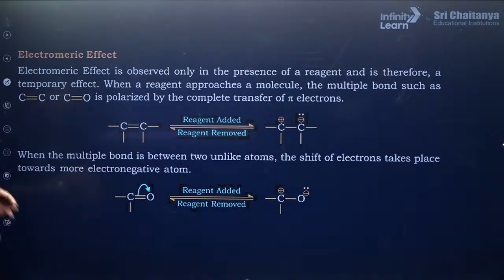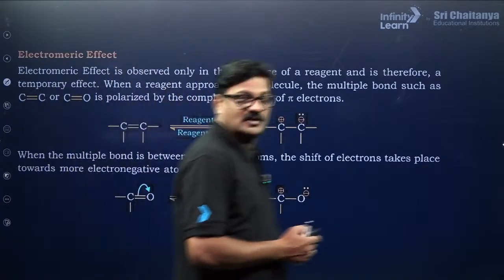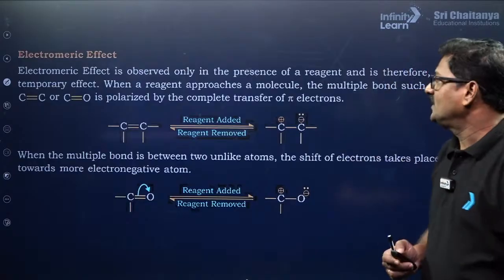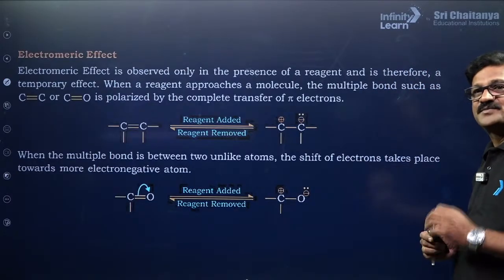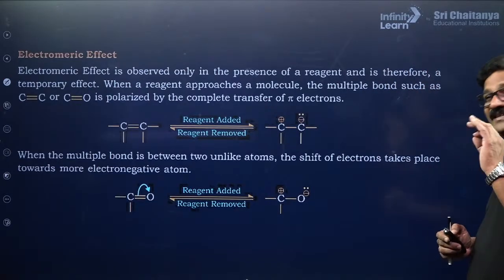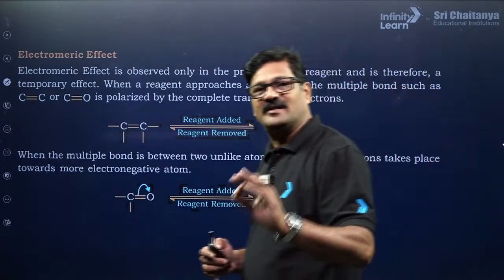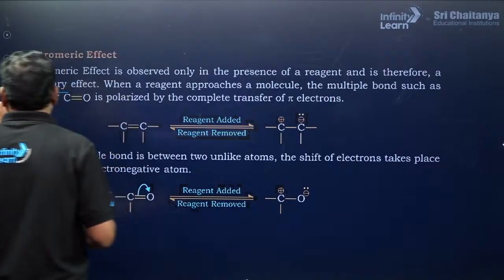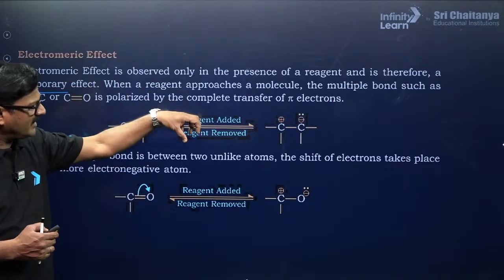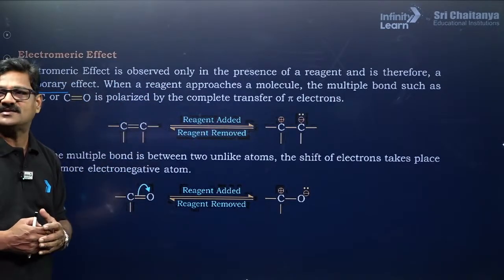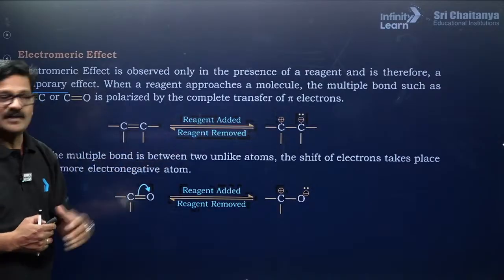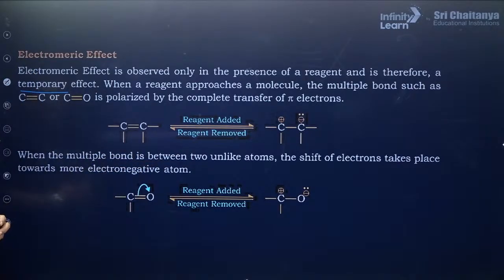So electromeric effect, after that all the things will come across once again. Electromeric effect is observed in the presence of an attacking reagent, and therefore it is a purely temporary effect. As long as the reagent is in the reaction mixture, you see this polarization. Now this is of two types, positive electromeric effect and negative electromeric effect. That is a different matter.